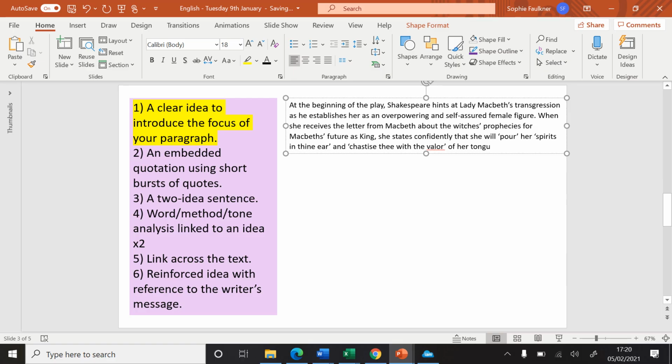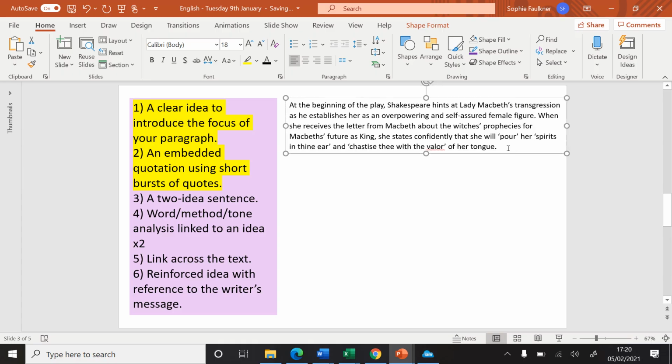Ignore the autocorrect for valour there, it's just because it's spelt obviously in Old English. That's my embedded quote done with short bursts of quotations. Remember as well, we did look at the fact that you should embed more than one quote to allow you to analyse more, and I've done that here.